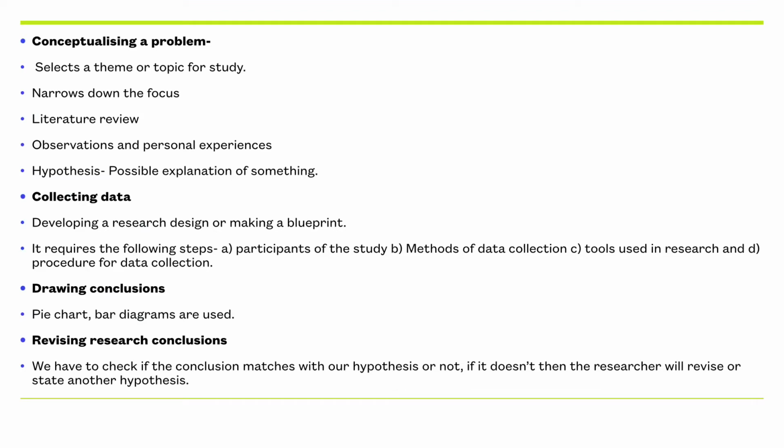In order to conduct a scientific study, you have to follow a systematic procedure. You cannot just do whatever you want in your own ways. A systematic procedure of scientific study includes the following steps: first, conceptualizing a problem; second, collecting data; third, drawing conclusions; and fourth, revising research conclusions.